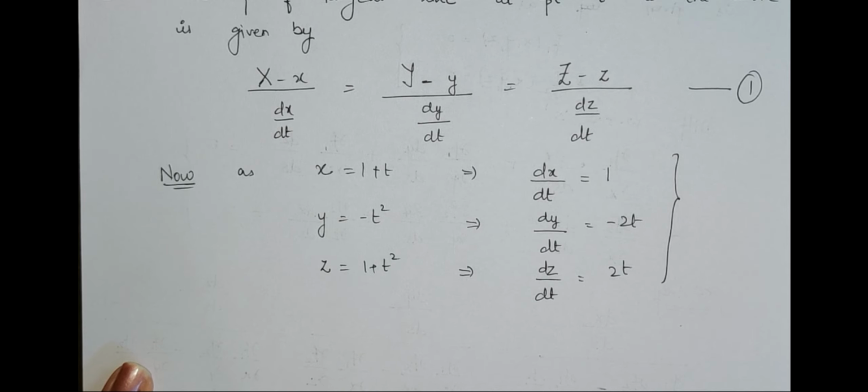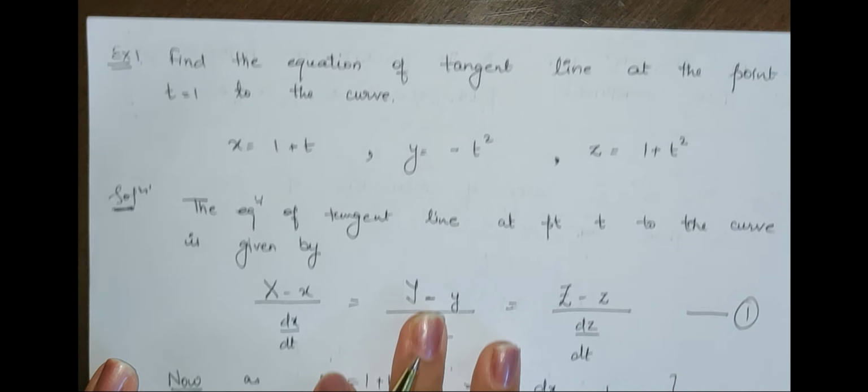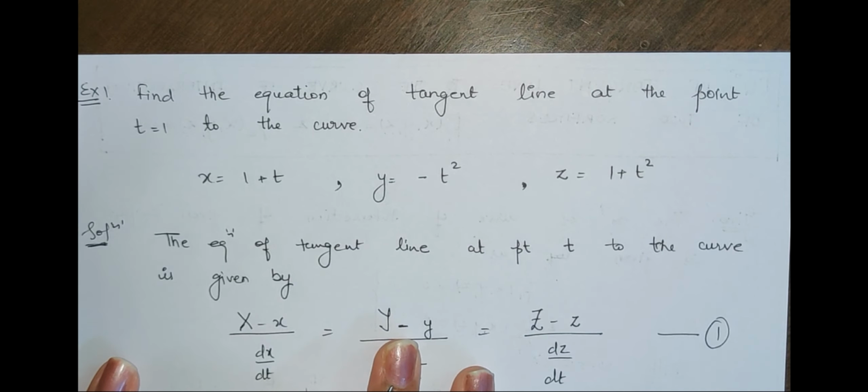Now one specific thing he has asked you: equation of curve when t is equals to 1. It's a particular case. So first we will put each and every quantity in equation number 1. Therefore equation of tangent is, substitute each quantity in equation number 1. We get what? Capital X minus x upon 1, capital Y minus y upon minus 2t is equals to capital Z minus z upon 2t. Correct? This is my equation of tangent.